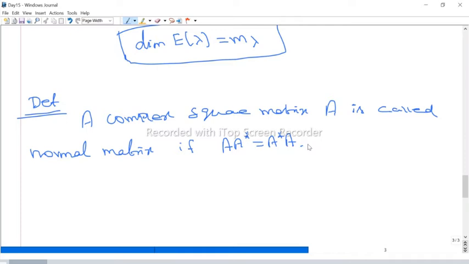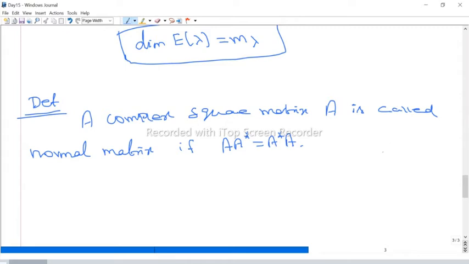Sometimes not all matrices satisfy A times A star equal to identity. If we satisfy this A times A star equal to A star times A, then we say A is a normal matrix. Suppose this is equal to identity, then we say that matrix is a unitary matrix. Therefore, all unitary matrices are normal matrices, but a normal matrix need not be a unitary matrix.